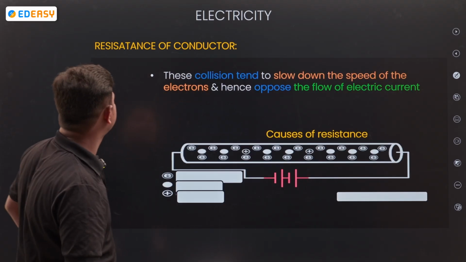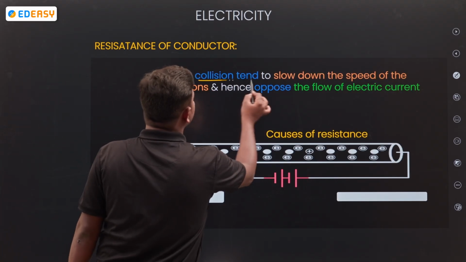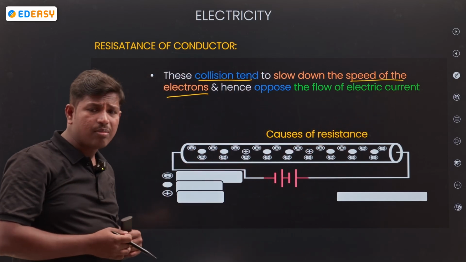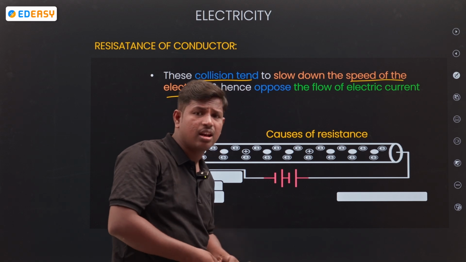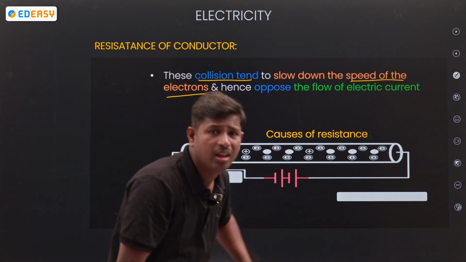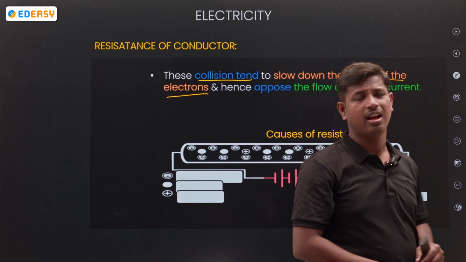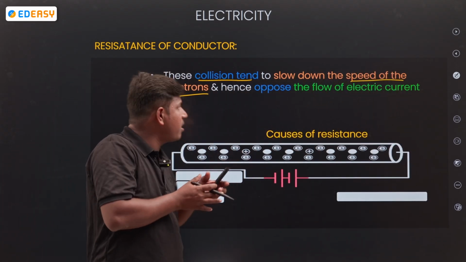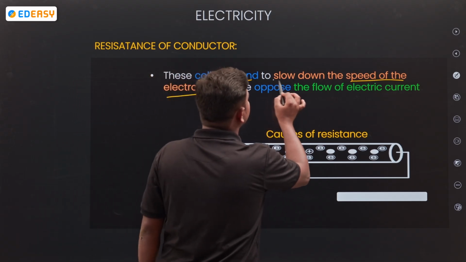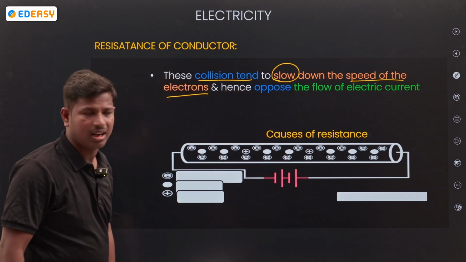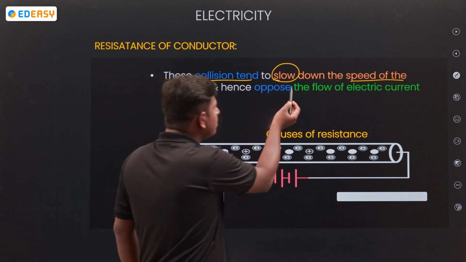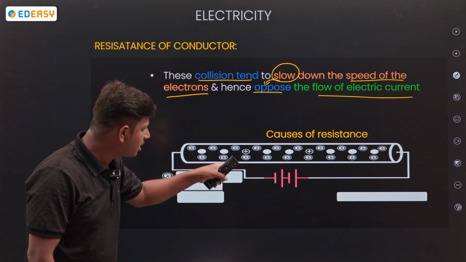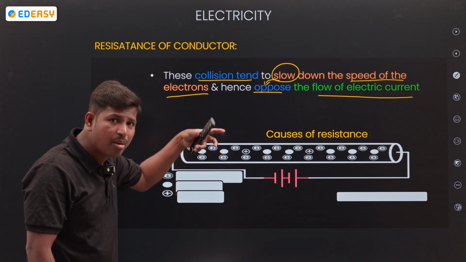Next, this collision tends to slow down the speed of the electrons. For suppose if I am moving and I collide with the bench, what happens? Can I move fast? I will not move very fast, right? So here also, after the collision, the speed of electrons slows down. Hence this slowdown means opposing the flow of electrical current. Look at the diagram, and you will understand better.